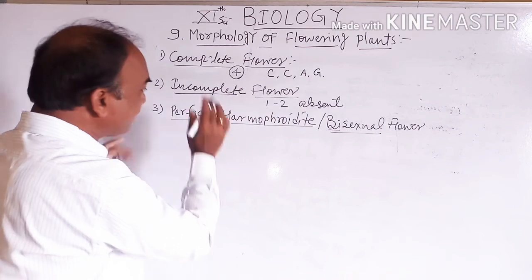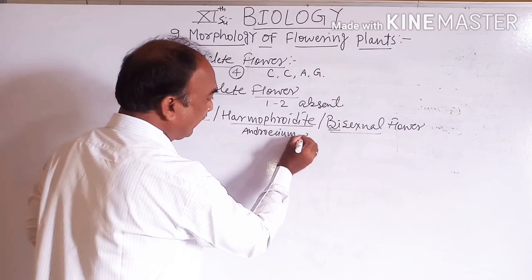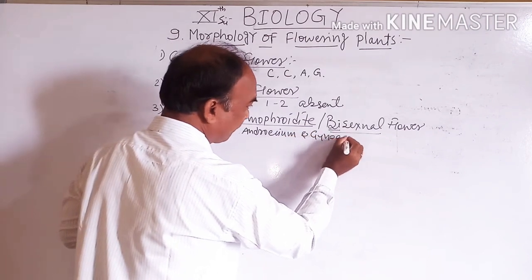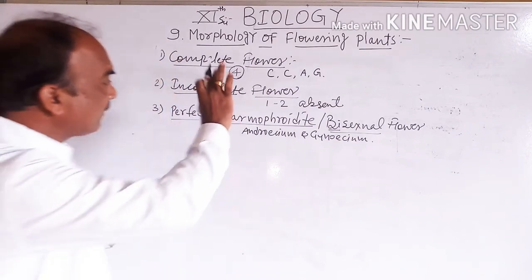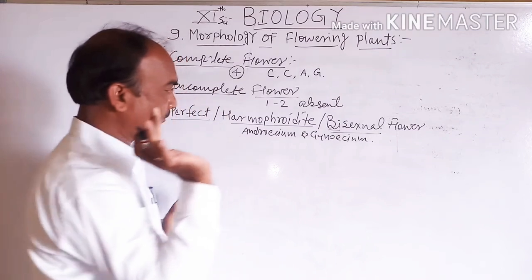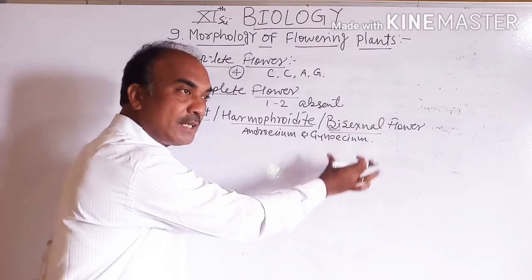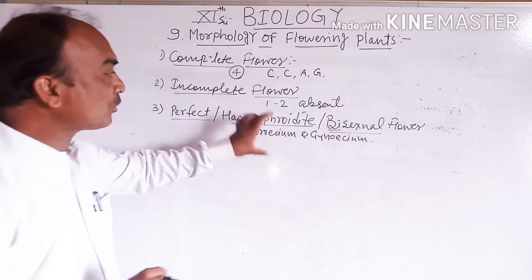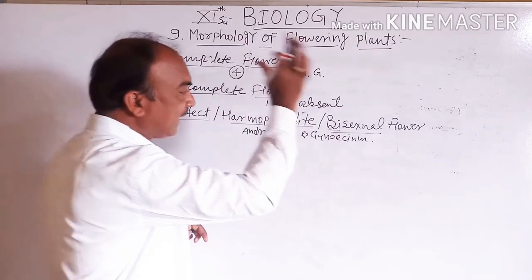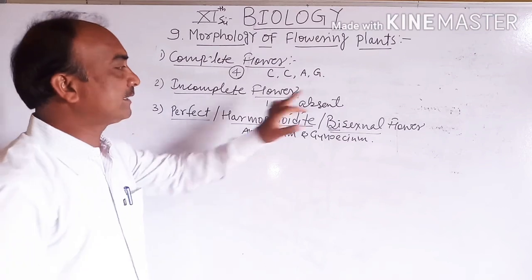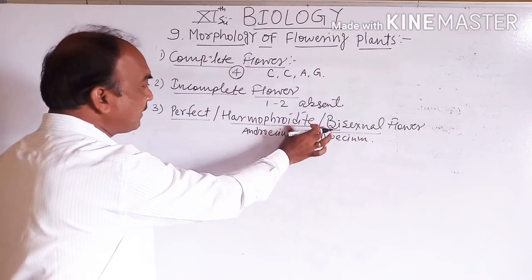If the flower has both essential floral whorls, androecium and gynoecium, present, it is called a perfect, hermaphrodite or bisexual flower. The flower in which both androecium and gynoecium are present is called a bisexual flower, also known as hermaphrodite or perfect.